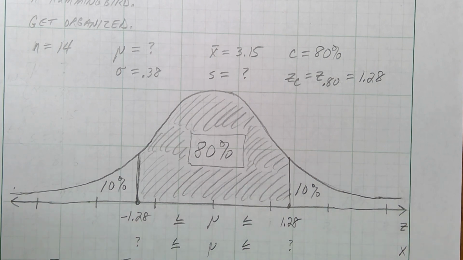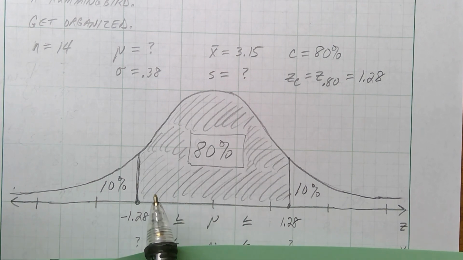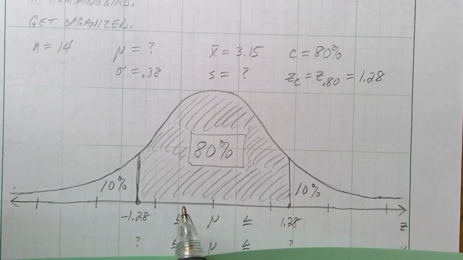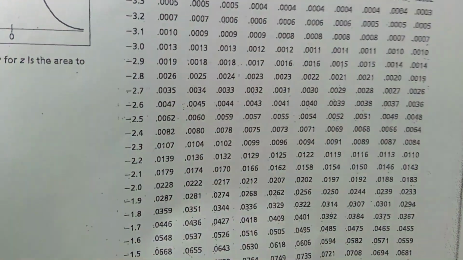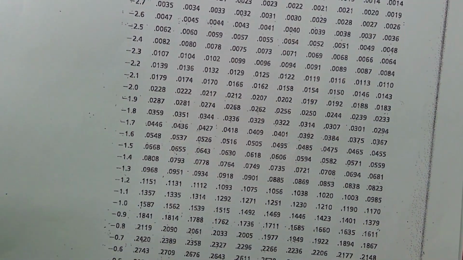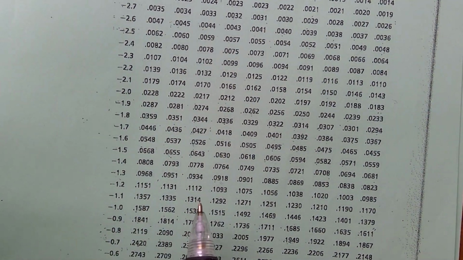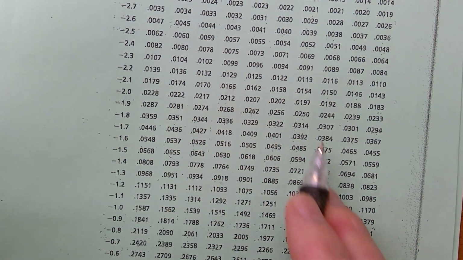All right, so I've got my z-table. Now, first of all, I noticed that here's mu, that's 0. This is -1, -2, -3. All of these z's over here are negative, so I'm on the negative side of the curve. I'm looking for a negative z. So I grab my negative z table, and I look in here for an area of 10%.